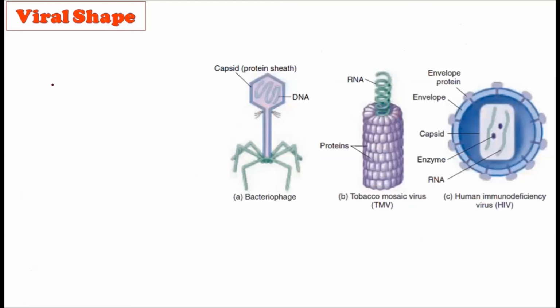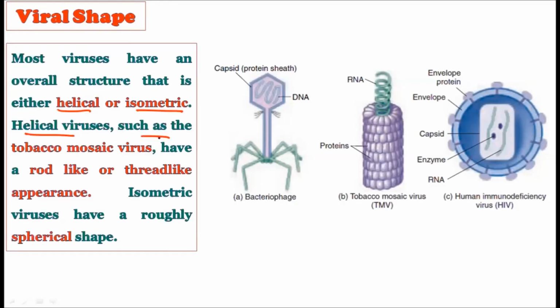Now, most viruses have an overall structure that is either helical or isometric. Okay, we are just talking about the shape of the viruses. They have two types of forms. Overall, viruses have a structure which is either helical or isometric. वो helical भी हो सकते हैं, isometric भी हो सकते हैं.